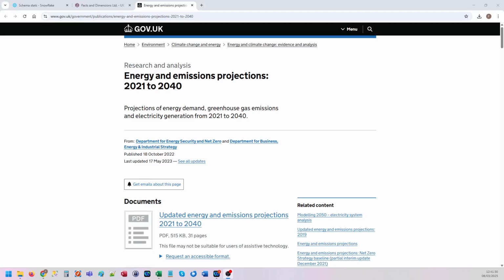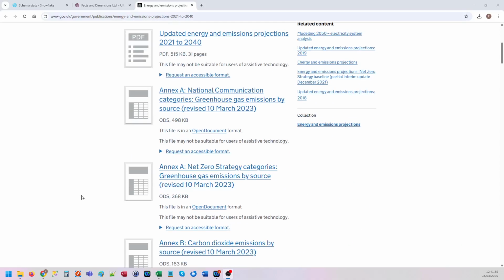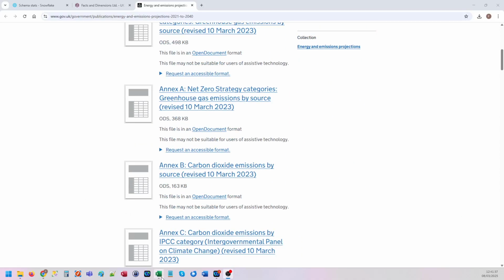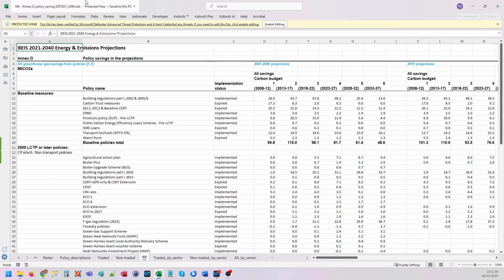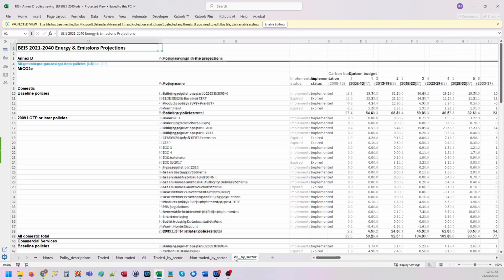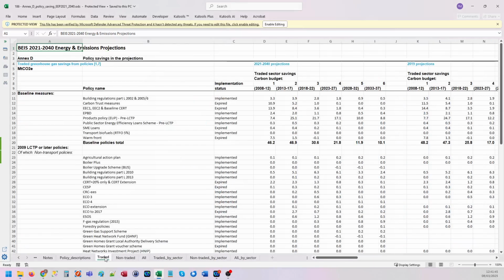This one is energy and emissions projections. There's a lot of files here. Each file has lots and lots and lots of sheets. This is just one, the policy savings. The customer that asked for this selected the certain ones that they're after, would happily, of course, add everything else if and when people ask for it.